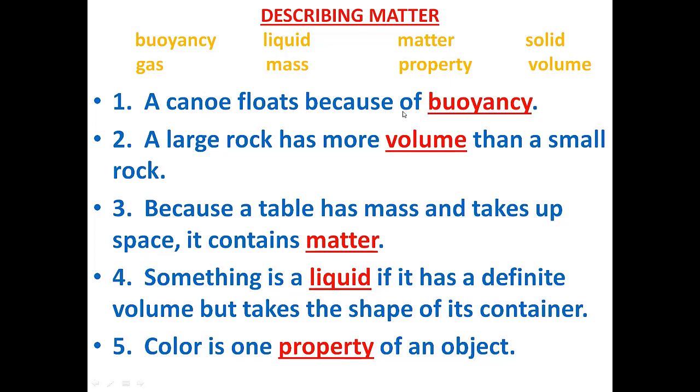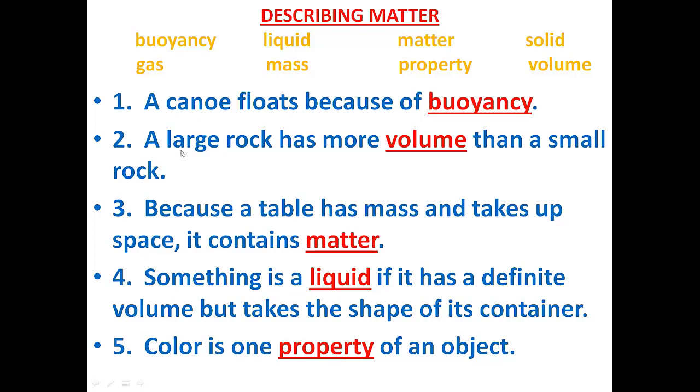We studied about this buoyancy in our earlier sessions also. It is the amount of upward force exerted by the liquid or water on an object. If this force is more than the weight of the object, then the object floats. Mostly wood, we have seen, floats on the water because of buoyancy. A canoe is also made of wood. A canoe floats because of buoyancy.